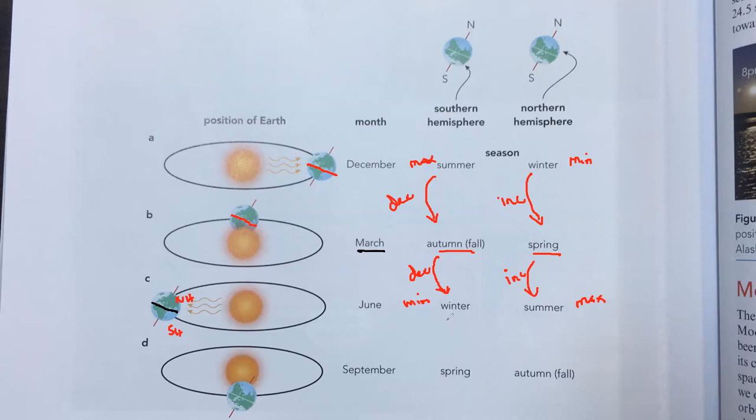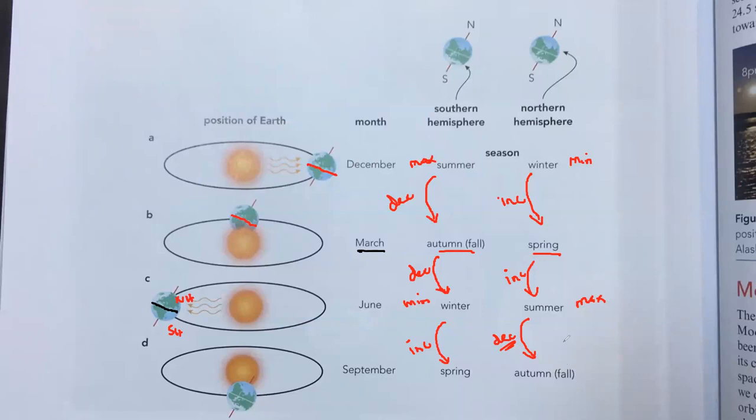The amount of energy received by the southern hemisphere starts to increase. So after winter, with more energy received, the plants again start to grow. What season will we have? We'll have a spring season. But for the northern hemisphere, what will happen? The amount of energy received starts to decrease, so we'll have a fall or autumn.